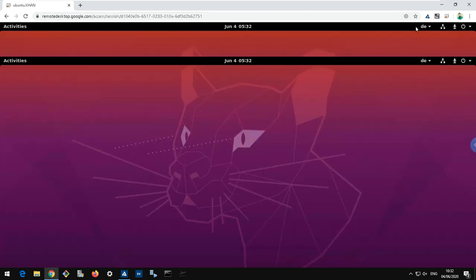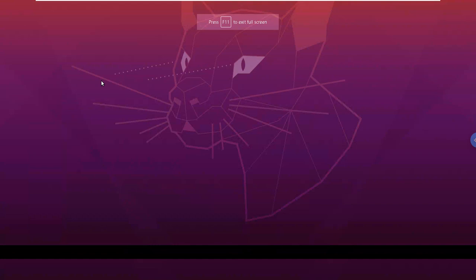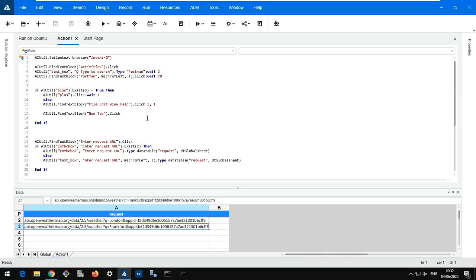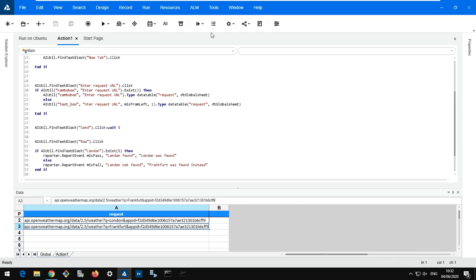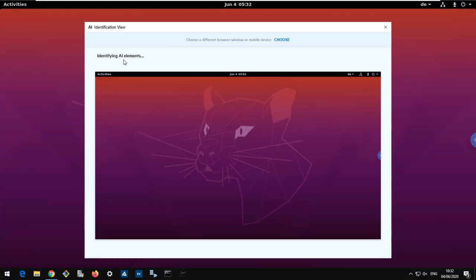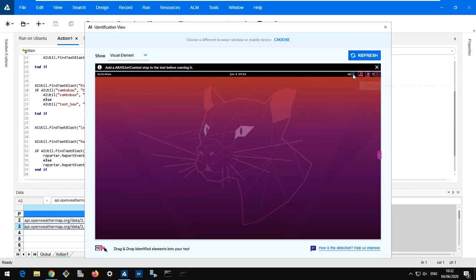So this is basically my Ubuntu machine. I will go on full screen again. Okay. And now I go back to UFT. Just want to show you a few things, how the AI engine is able to capture the objects on Ubuntu. So you can see now here I'm able to even capture all the different objects as well as text. So I'm able to capture the text as well.